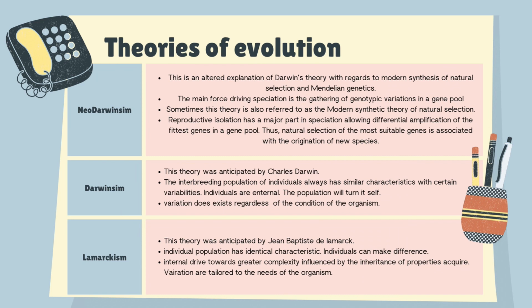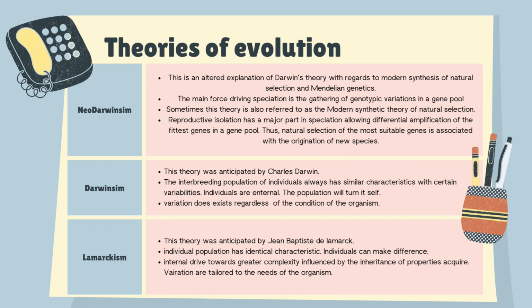Darwinism. This theory was anticipated by Charles Darwin. The interbreeding population of individuals always has similar characteristics with certain variabilities, individual or internal. The population will turn itself. Variation does exist regardless of the condition of the organism.